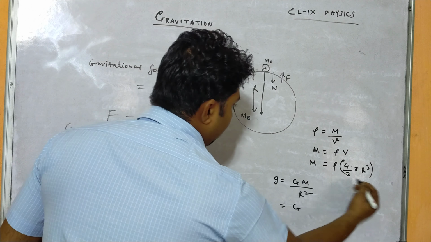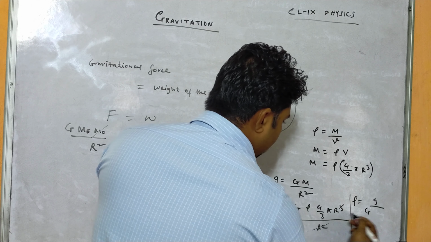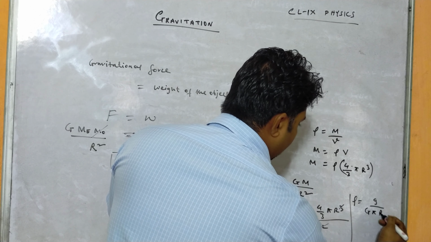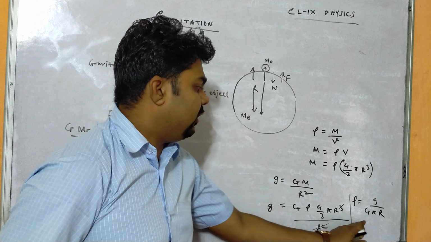You see this r square and r will get cancelled. If we cross multiply, we will get rho equals small g by capital G pi r. Now if we substitute all the values here, we will again get the density. We don't have to find this one, just keep the derivation in mind. So we can find the mass of earth, and we can find the density also.